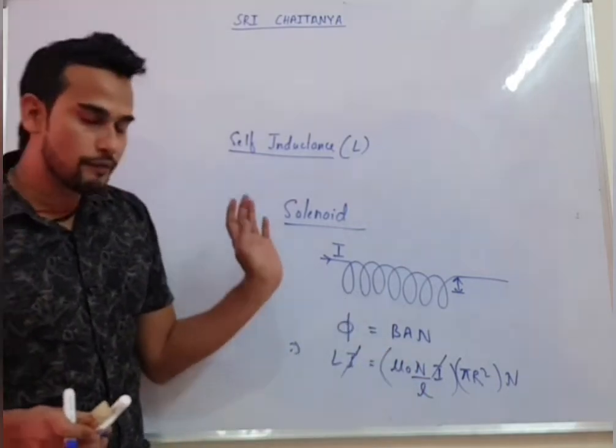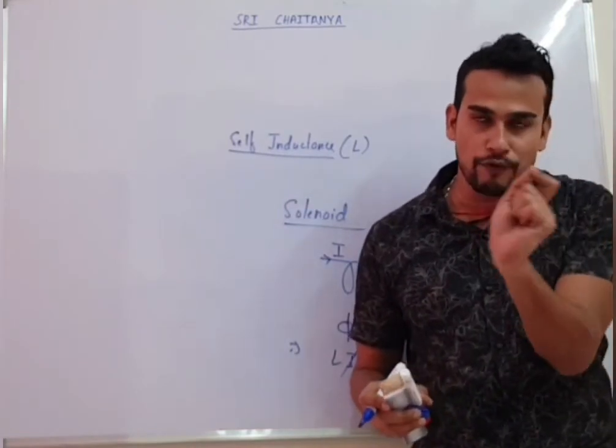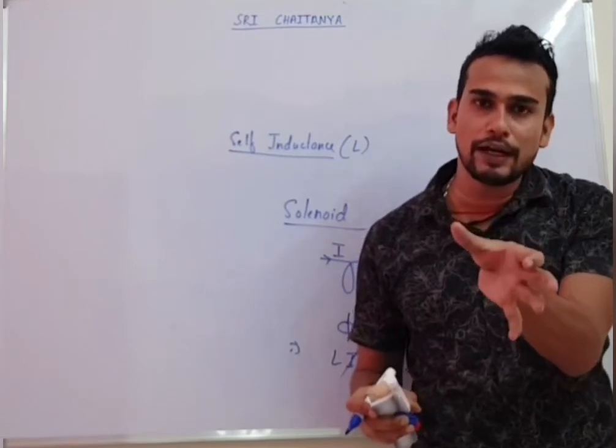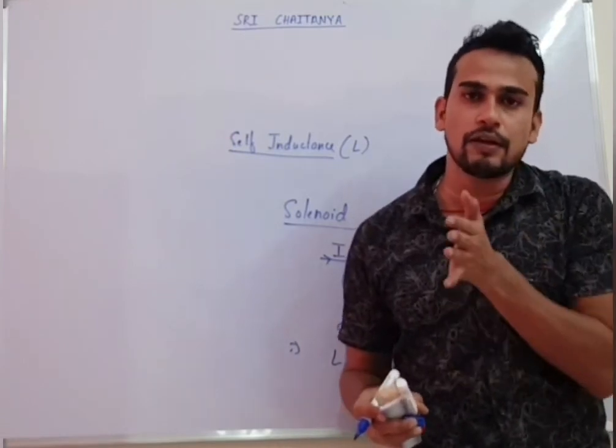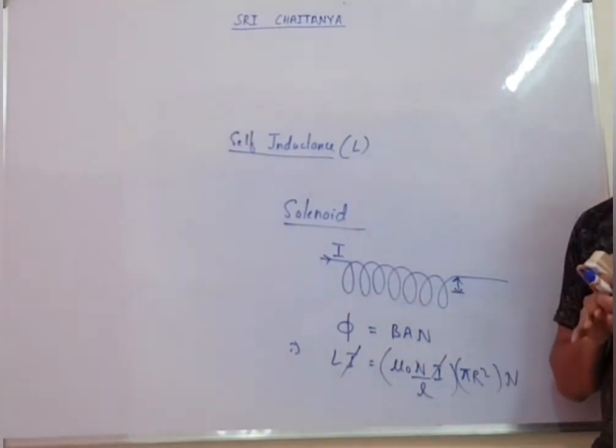So I talked about self-inductance of two things. One is self-inductance of a circular coil. If you pass current through the circular coil, due to the current, the circular coil itself will get the flux. So there we talk about self-inductance. Same thing will happen in the case of a solenoid.